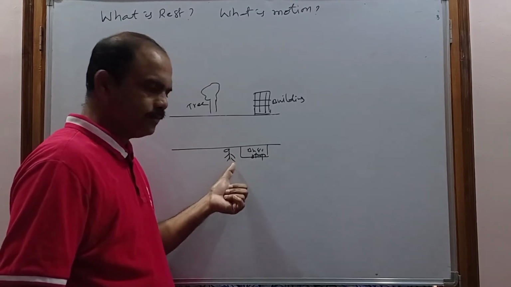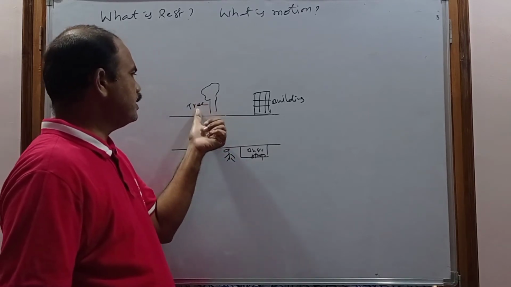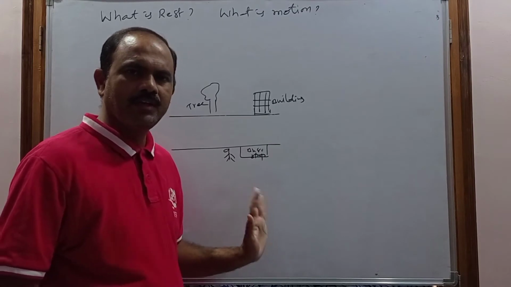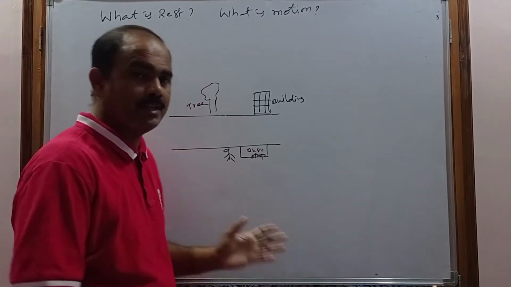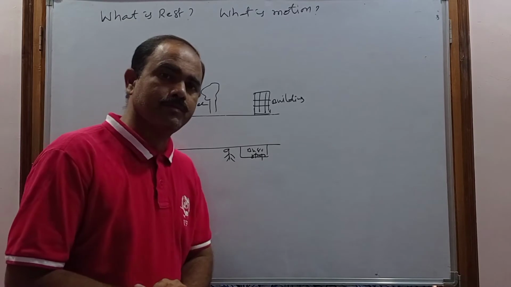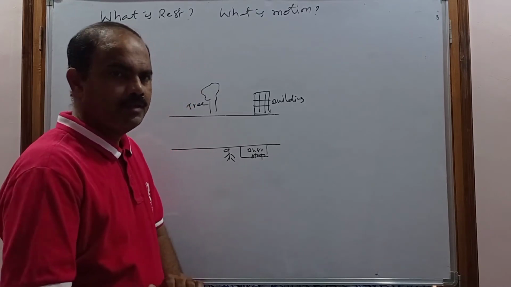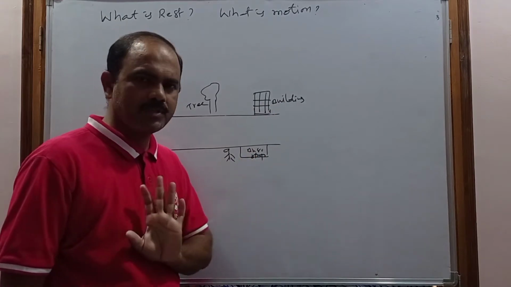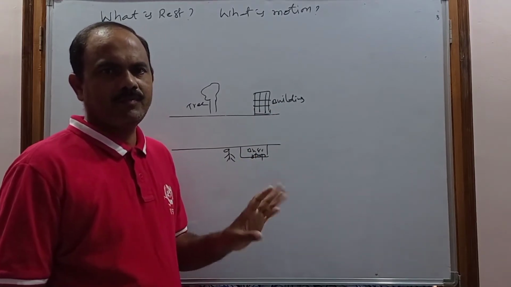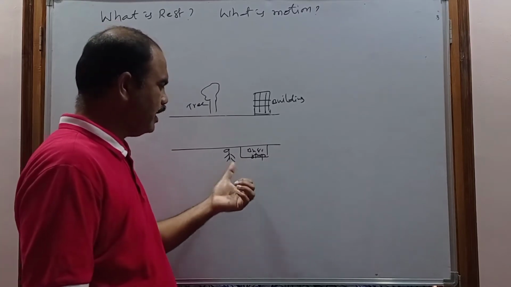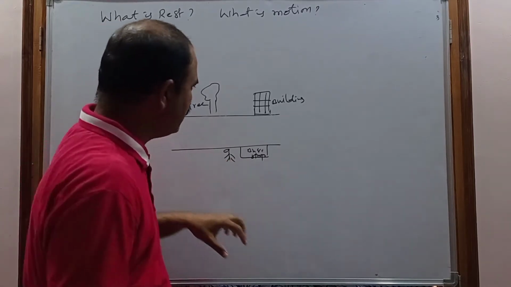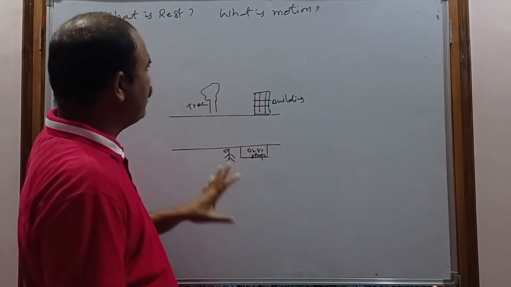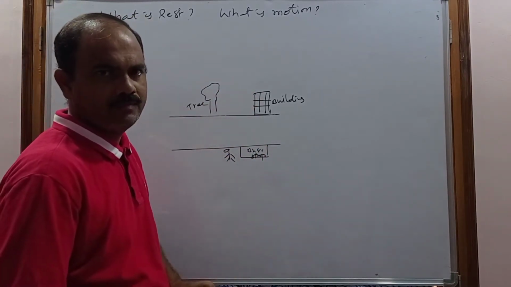Now, with respect to you, the position of the tree, the position of the building and the position of the bus stop do not change with respect to time, as well as with respect to you. So then we say that these trees, this building and this bus stop are in the state of rest. And what is rest?